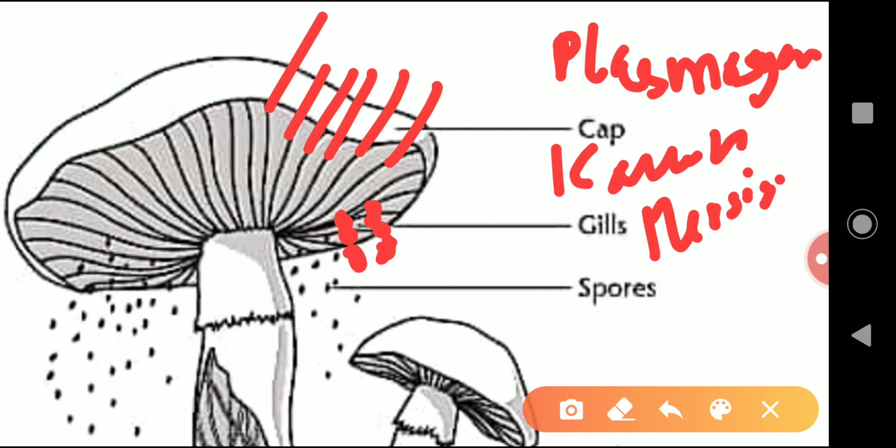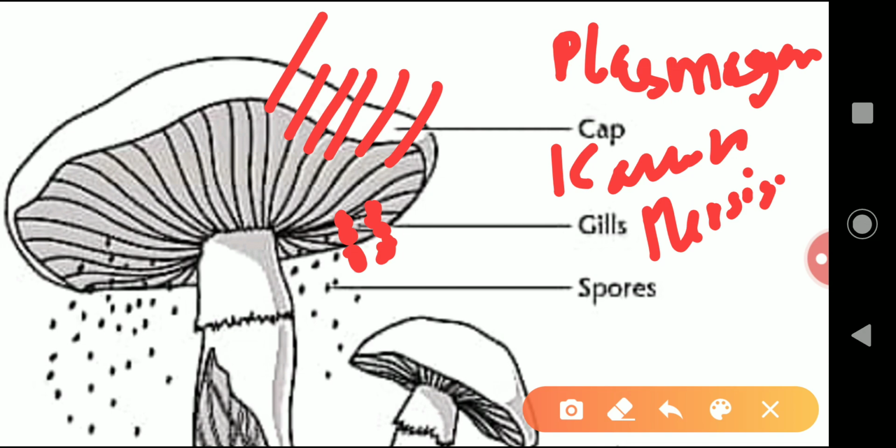Karyogamy, here the first condition is the dikaryon, where the two nuclei are present but not fused. Later on, from the dikaryon phase, the nuclei fuse with each other and form the zygote. After the zygote formation, meiosis takes place that causes the formation of gametes.